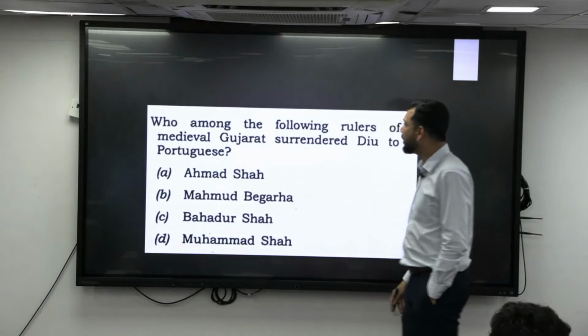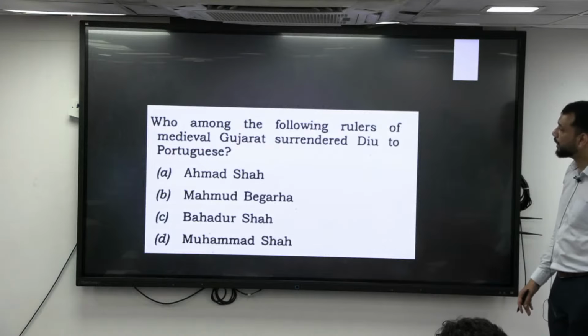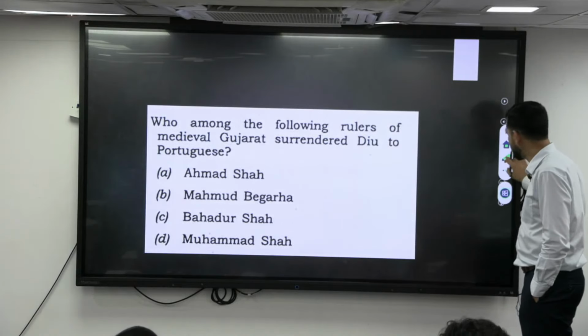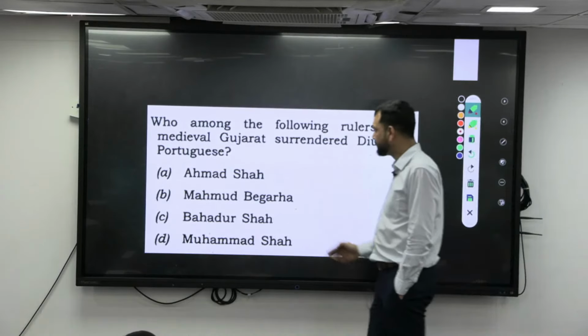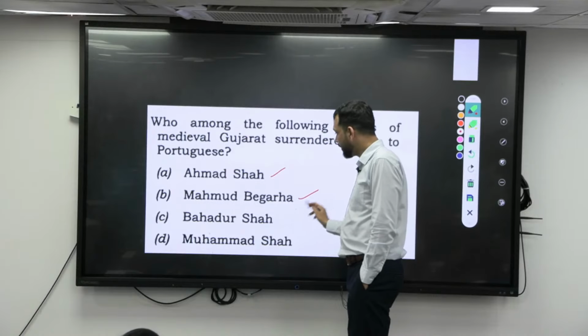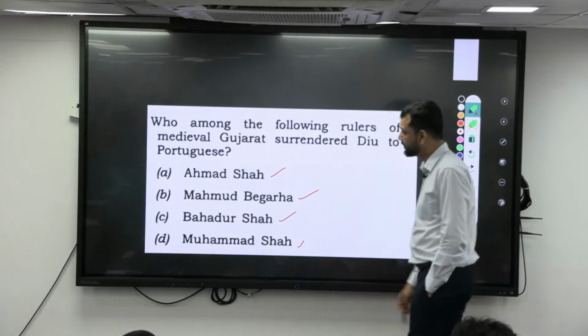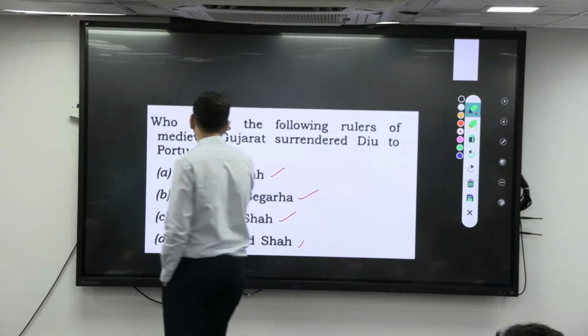Who among the following rulers of medieval Gujarat surrendered Diu to the Portuguese? Who gave? Right? Ahmad Shah, Muhammad Bagheera, Bahadur Shah, Muhammad Shah. Ahmad Shah is a founder, right? Founder.